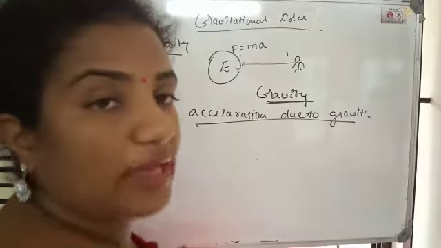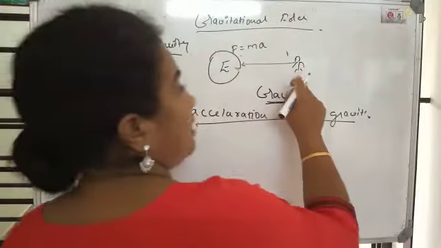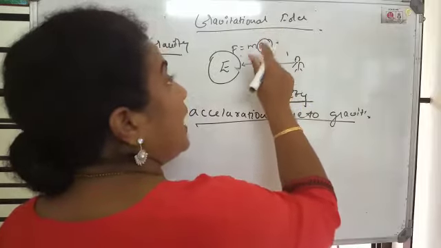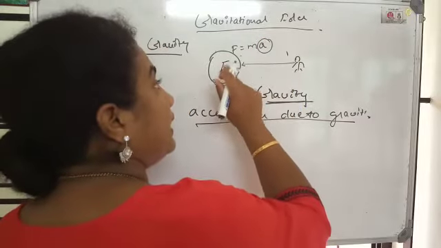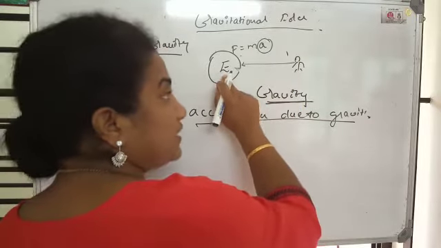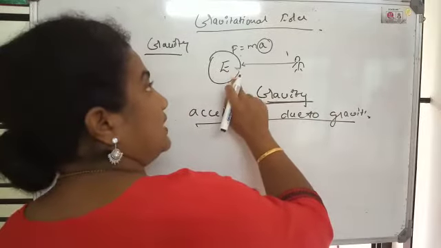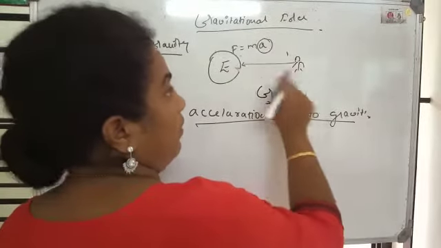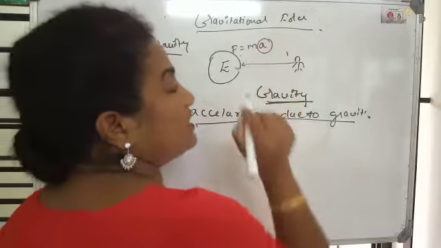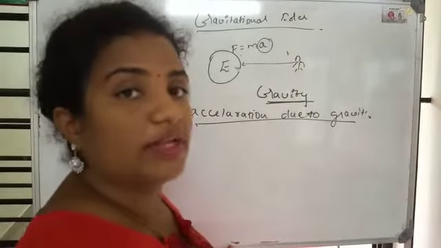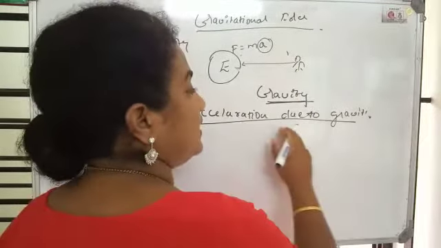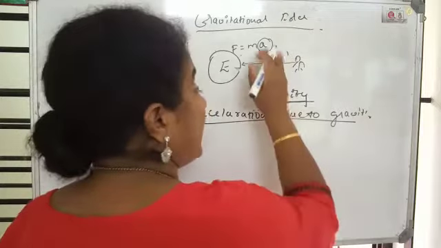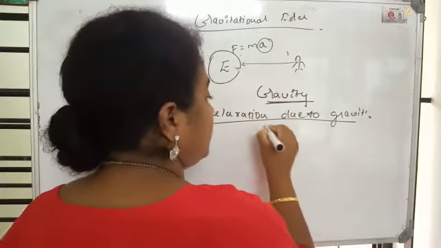Force is equal to m into a. M will be the mass of the object. A will be the acceleration implemented by this body here, which is earth, on this one. Acceleration implemented by earth on the body. This acceleration which is implemented by the earth on another body is called as acceleration due to gravity. And that a is represented by g.